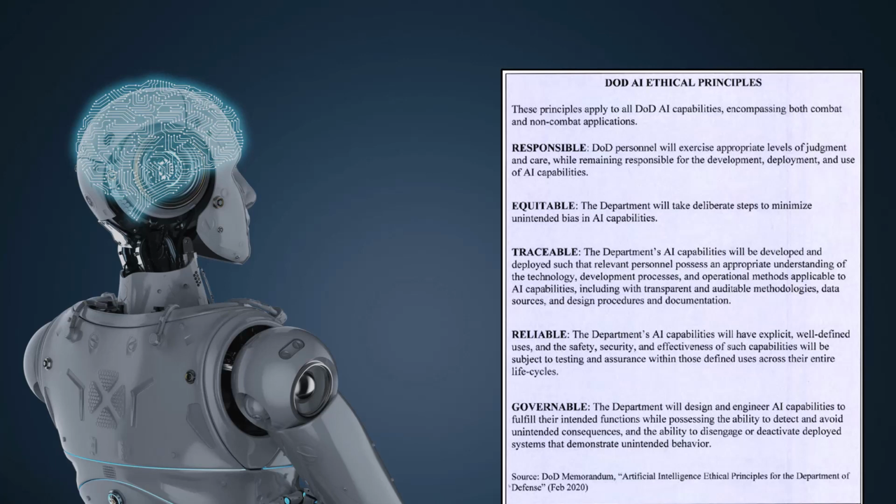We talked about the equitable principle, that they should treat everyone fairly. We talked about traceable. The system should be transparent and understandable. And we talked about reliability, that they should work reliably and as expected. When the warfighter turns to them and pulls the trigger, they should act as expected. And we talked about governable, that the warfighter should always remain in charge. These systems should always remain under human control.